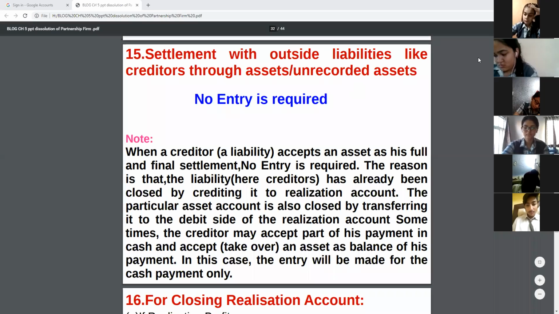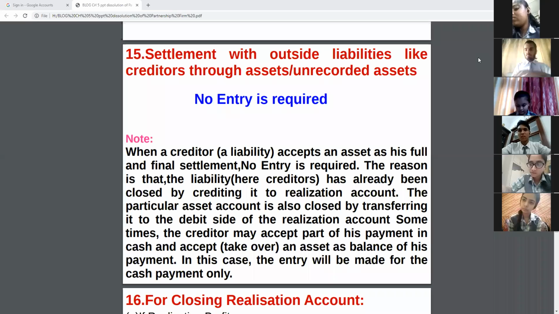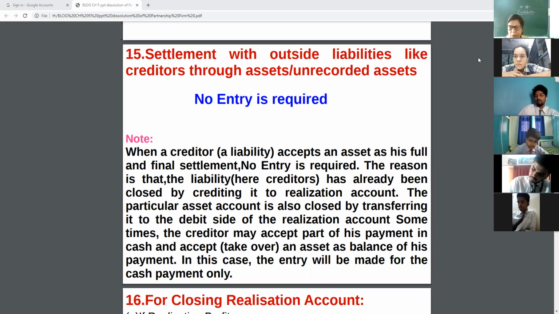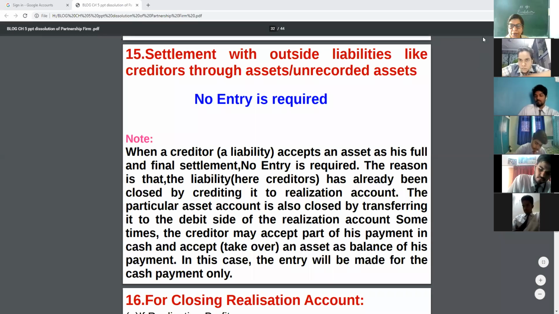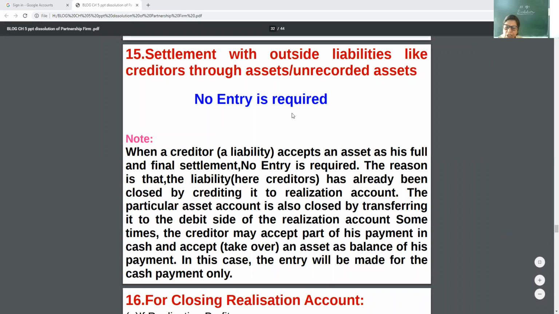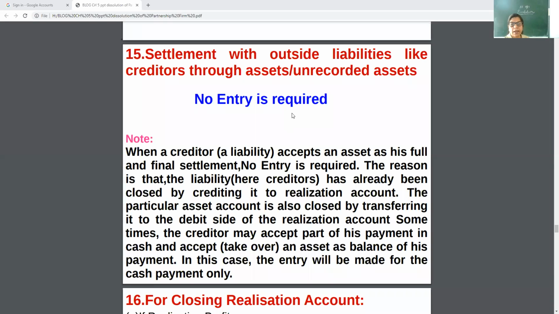Then there will be no entry for settlement. No entry for realization as well as no entry for payment. So my dear children, here in this case, no entry is required.